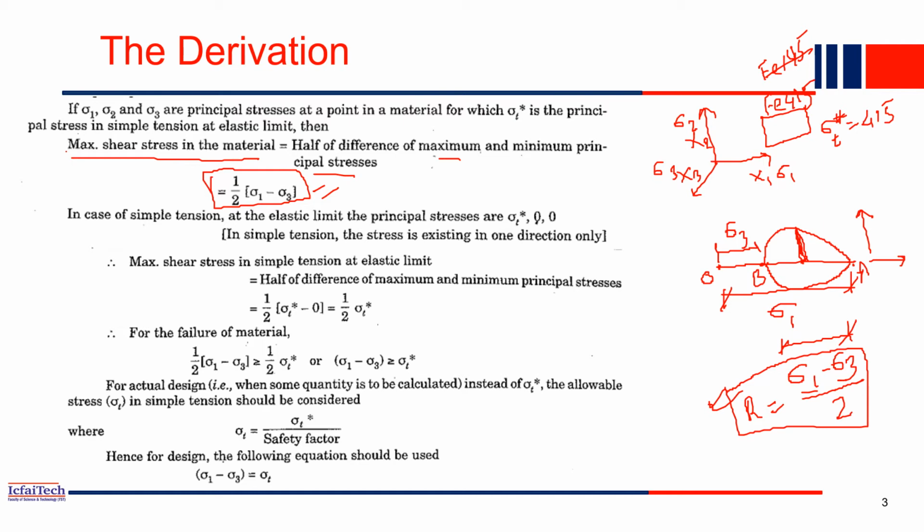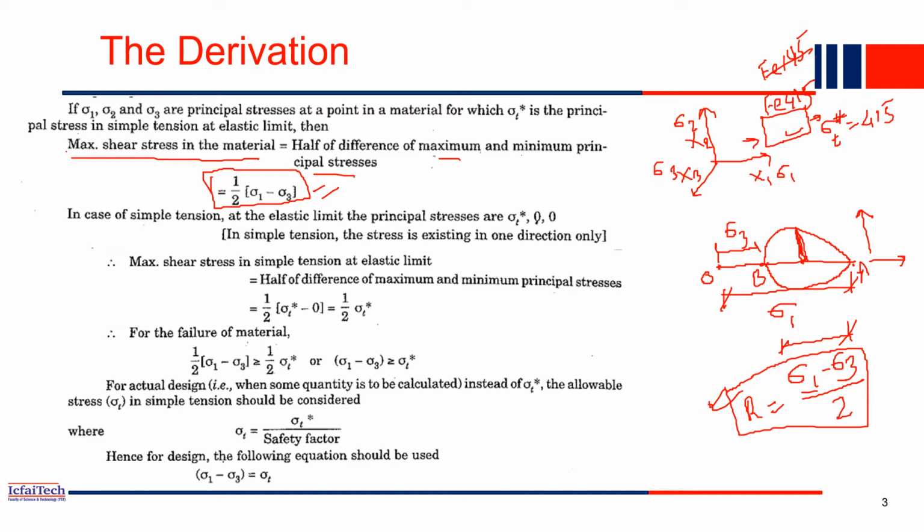When a load is applied to this bar, maybe P1, P2, whatever the load may be, the sigma 1, sigma 2, sigma 3 stresses will be generated inside the body. As long as your stress is under the limit, your material won't fail. But when it reaches the capacity, then only your material starts failing.